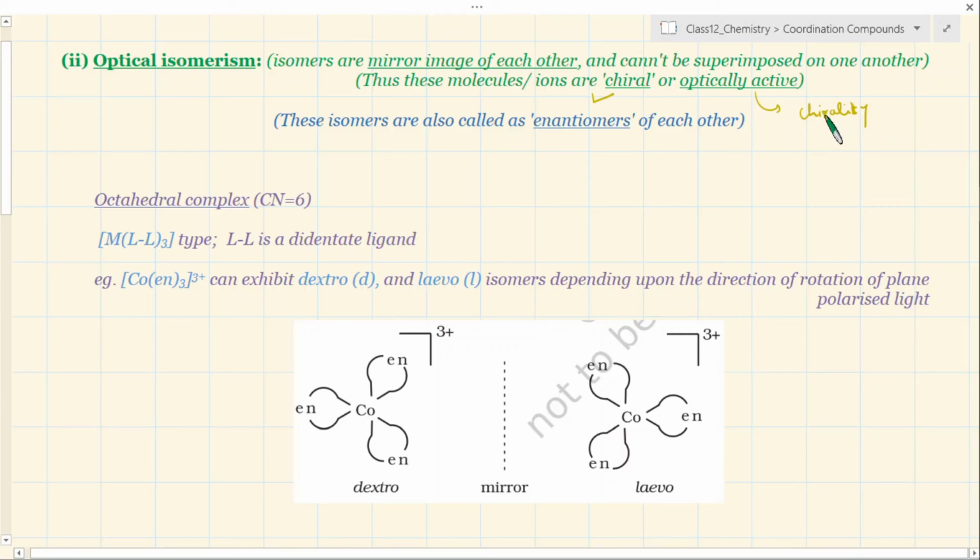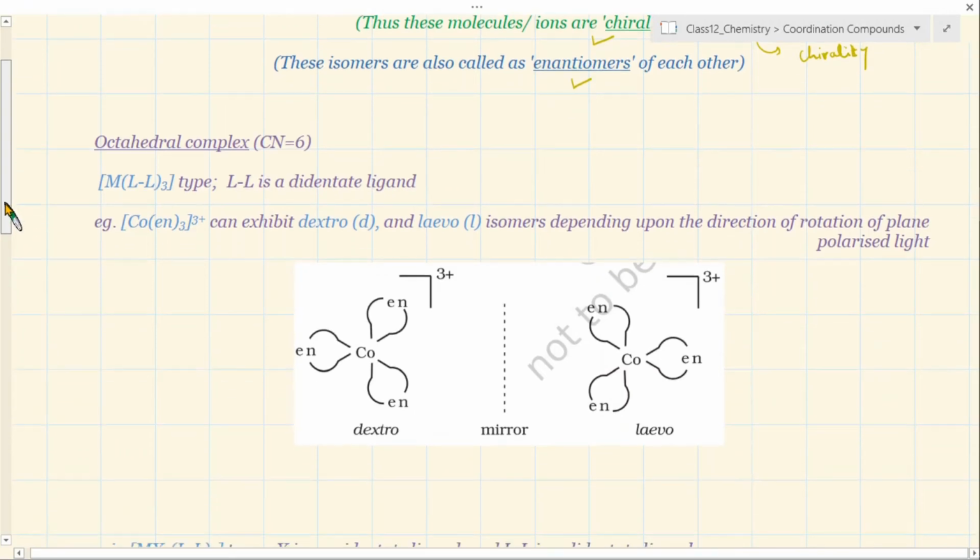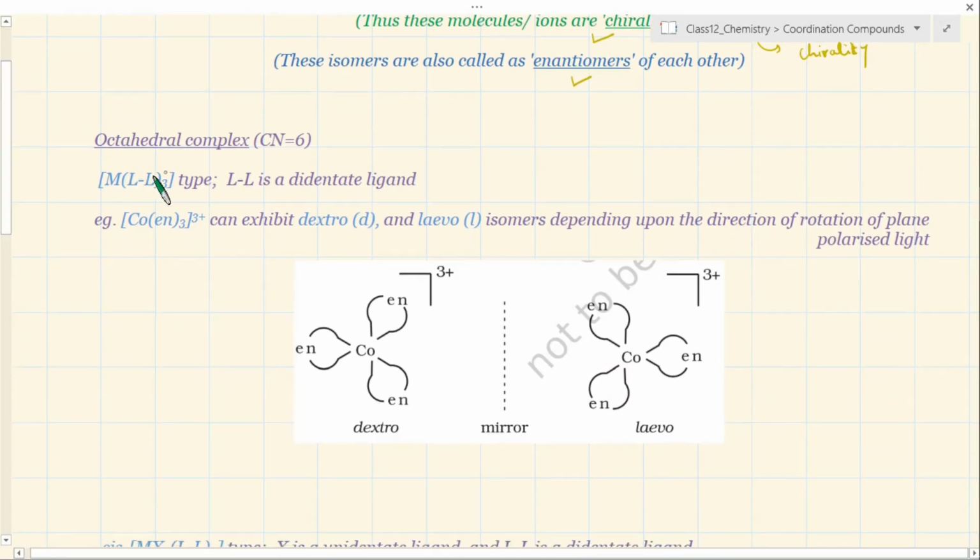They might be referred to even in the question sometimes. Optical isomers are chiral, or optical isomerism is also referred to as isomerism with the chiral property. Okay, and the mirror images don't superimpose on each other. And there is another term used to refer to this specific type of isomer, which is called an enantiomer.